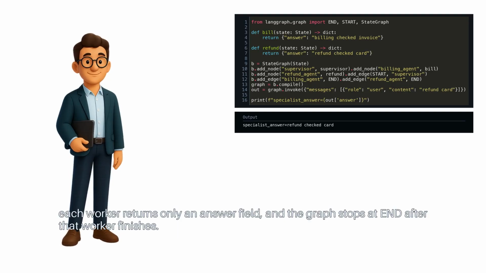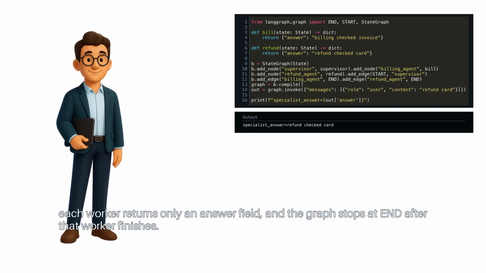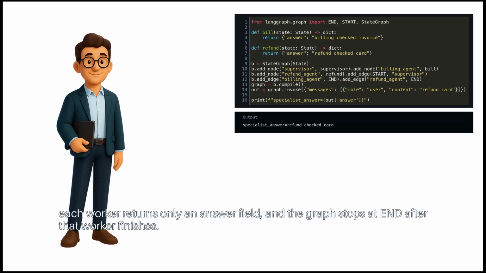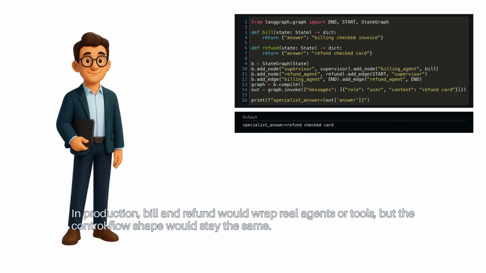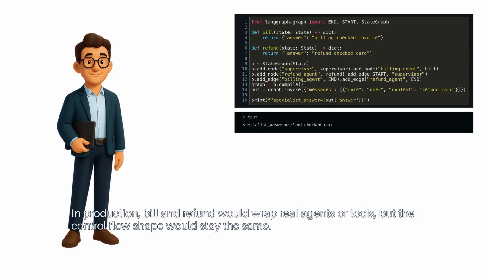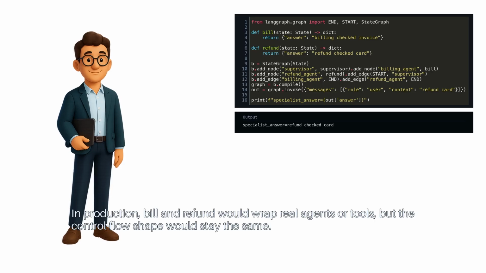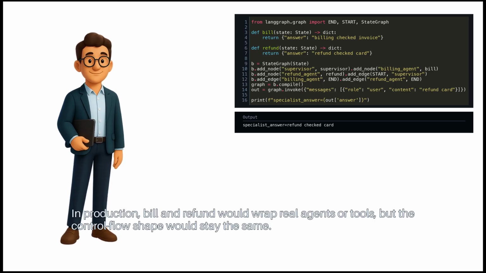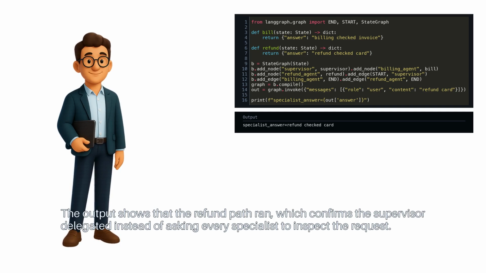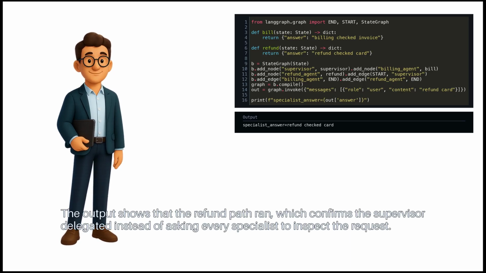Each worker returns only an answer field, and the graph stops at END after that worker finishes. In production, billing and refund would wrap real agents or tools, but the control flow shape would stay the same. The output shows that the refund path ran, which confirms the supervisor delegated instead of asking every specialist to inspect the request.